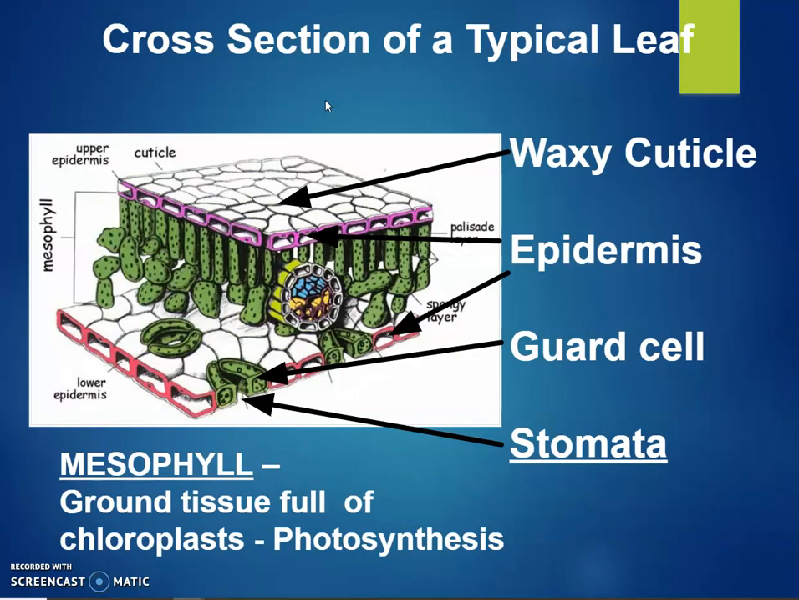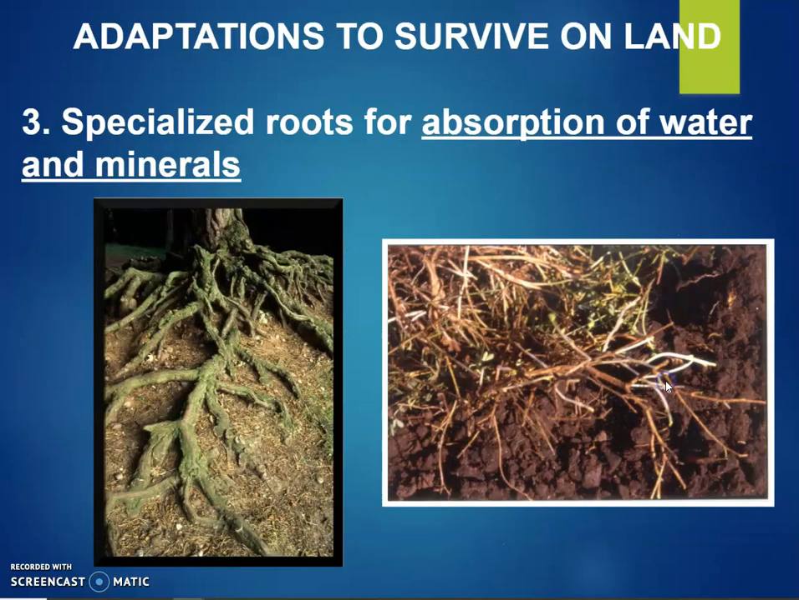So what does a typical leaf look like? They'll have this waxy cuticle on the outside, once again to help them keep water in and not lose water. They have an epidermis, which is a layer of cells on the outside. They have guard cells, which are the cells that help open and close the stomata. The stomata is the hole where they allow gas exchange. And then the mesophyll here is the ground tissue that's full of the chloroplasts, where the chloroplasts go through photosynthesis, which is the center of the leaf.